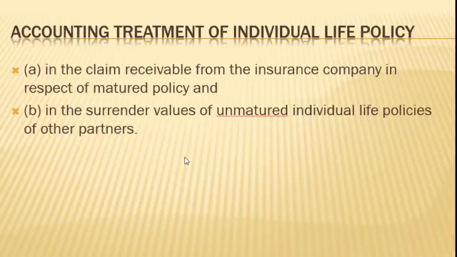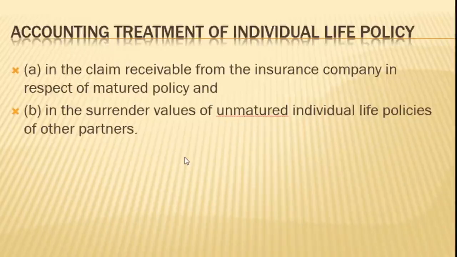If it is privately paid by the individual partner in case of an individual policy, then that is not brought into the books of account, because no business funds will be affected by that. But in case of a joint life policy, it will usually be paid out of the business fund. That is why the entire amount will be distributed to all the partners in the old profit sharing ratio.